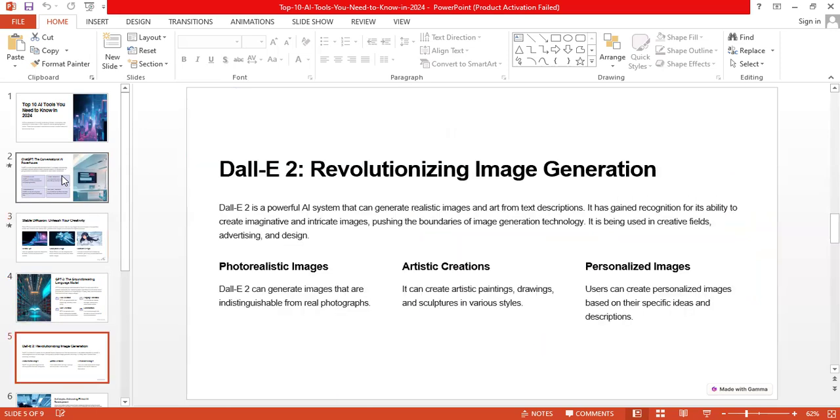Next one is DALL-E 2. This is going to work with revolutionary image generation. The main responsibilities of this tool are to create photorealistic images, artistic creations, and personalized images.